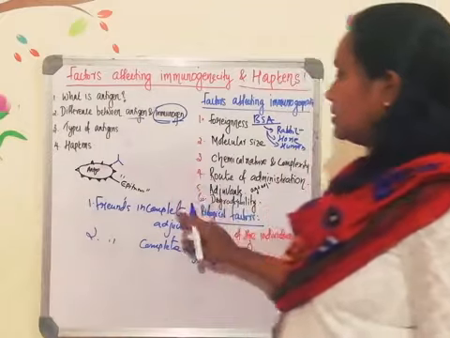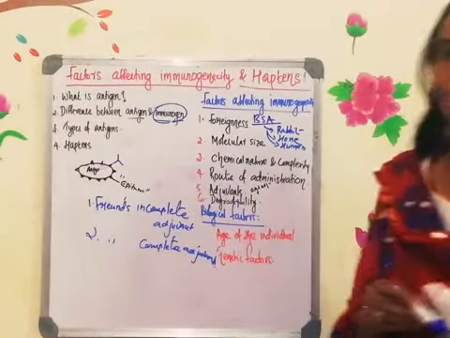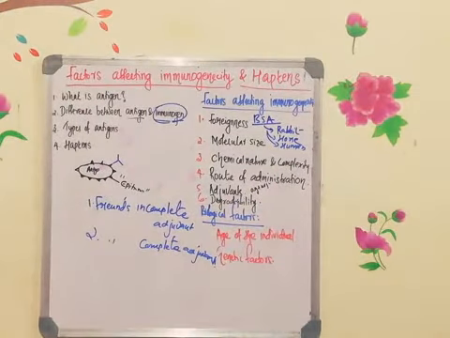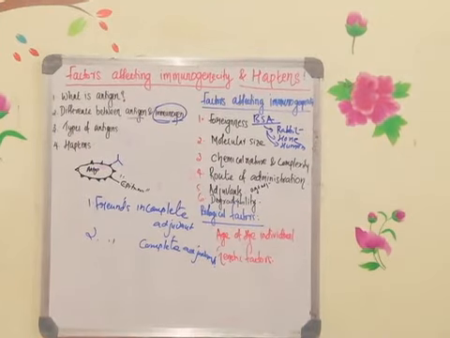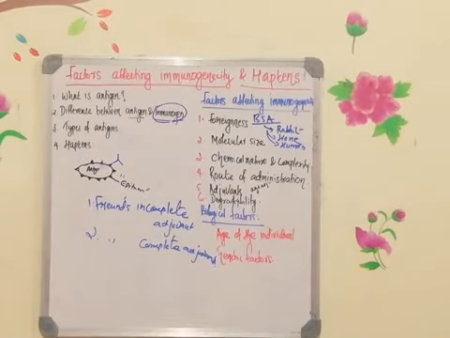Freund's incomplete adjuvant and the complete adjuvant. Now we are going to see the difference between complete and incomplete adjuvant. In the case of incomplete adjuvant, first you have to know about the incomplete adjuvant. What are incomplete adjuvants? Antigen is first dissolved in water and mineral oil is mixed. Along with mineral oil, an emulsifying agent will be used. That emulsifying agent is known as mannide monooleate.